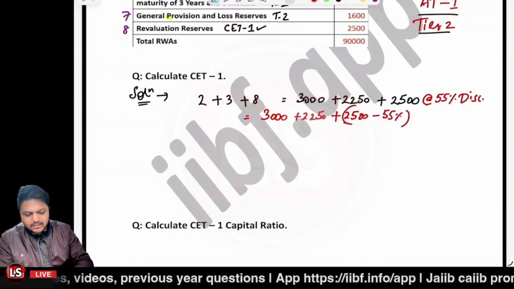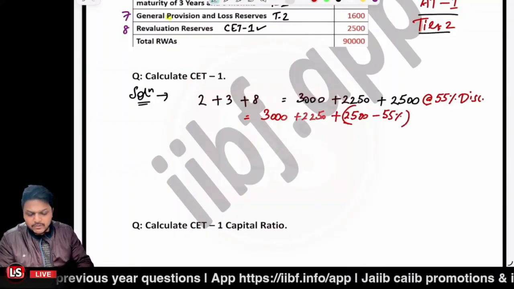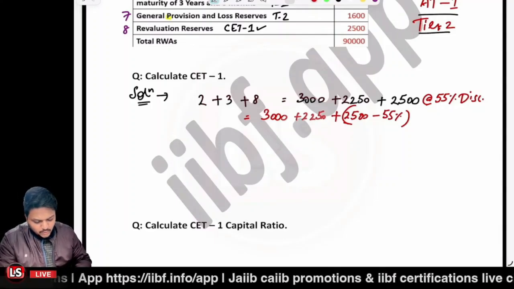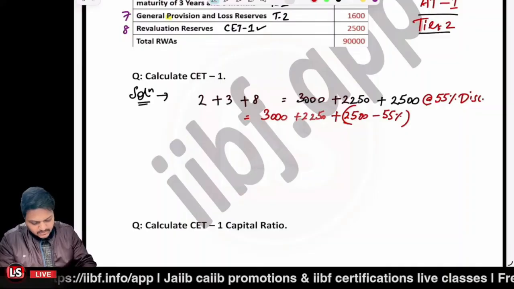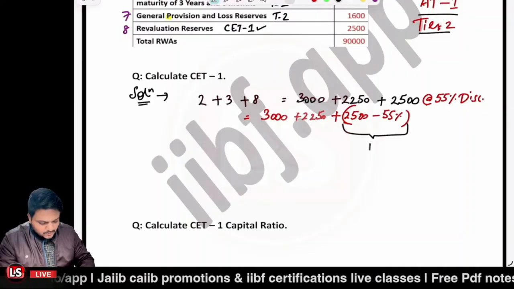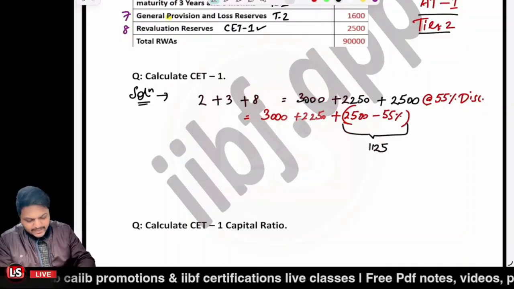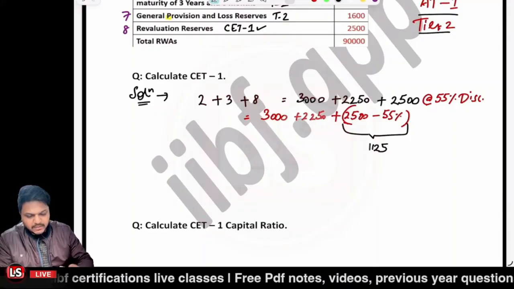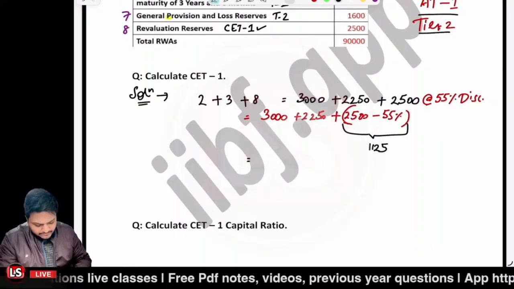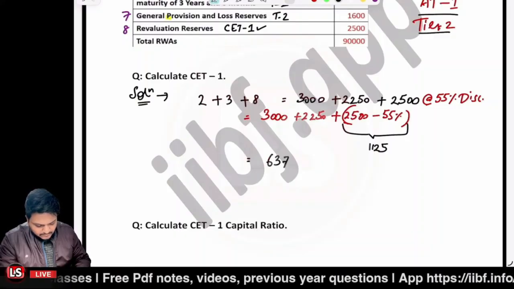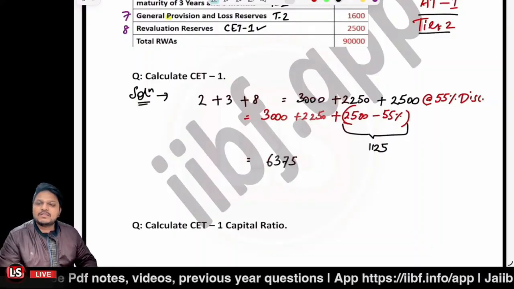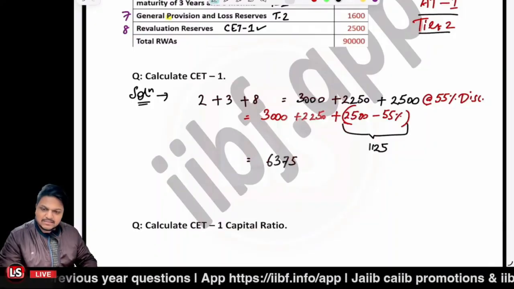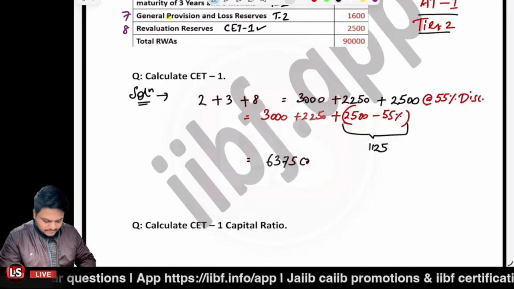If we calculate, kindly please do carry a simple calculator with you. 2500 minus 55%, that is 1125. So this term here would be equal to 1125, and we'll be adding them all. So it is 6375. So your CET1, Common Equity Tier 1 capital, is 6375 crores.